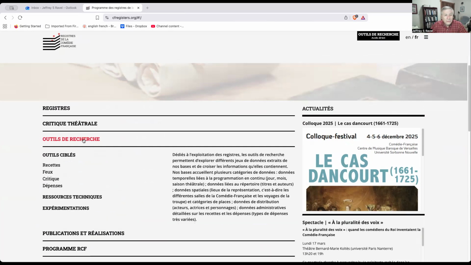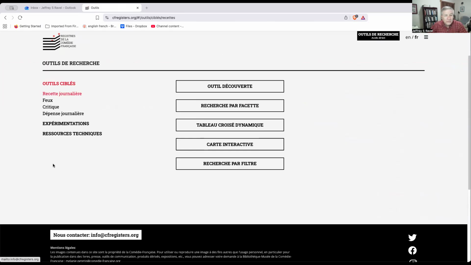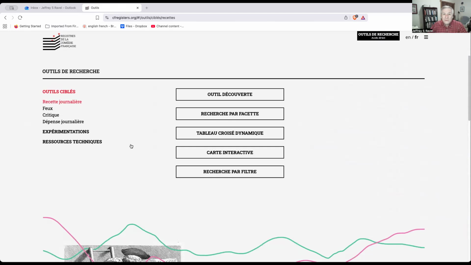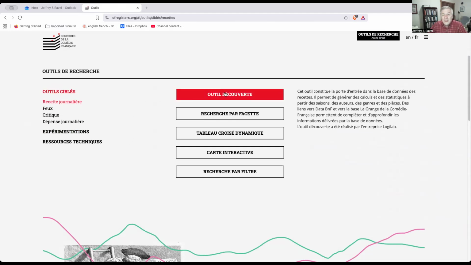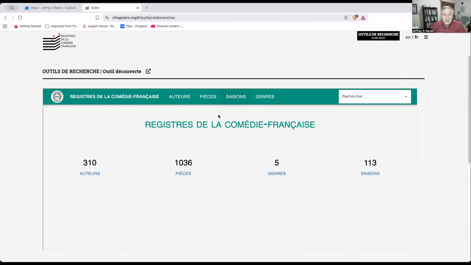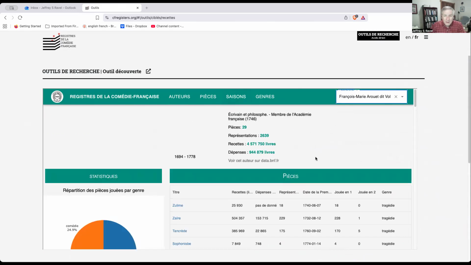We go first to the Outils de Recherche page, and we select daily box office receipts. The first tool that I'm going to demonstrate is the Outils Découverte, the discovery tool. And you can see when this comes up, it gives you some information about what's in the database. I'm going to type in Voltaire and show you what comes up.